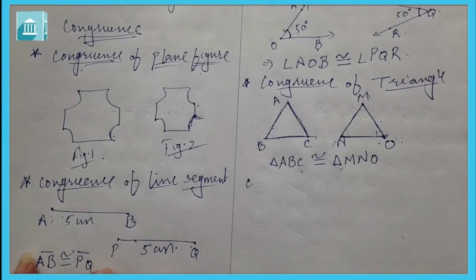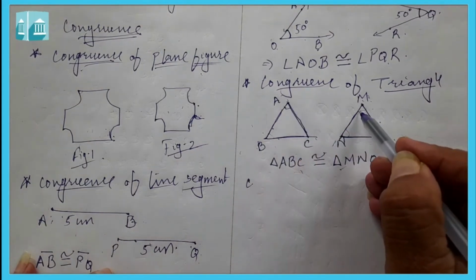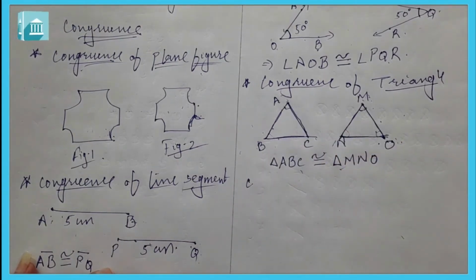So these are their corresponding parts and they match one another and are equal.